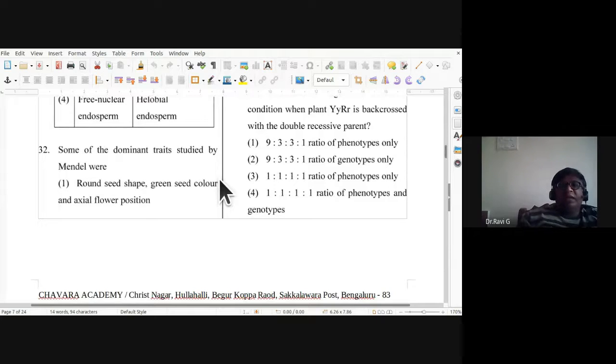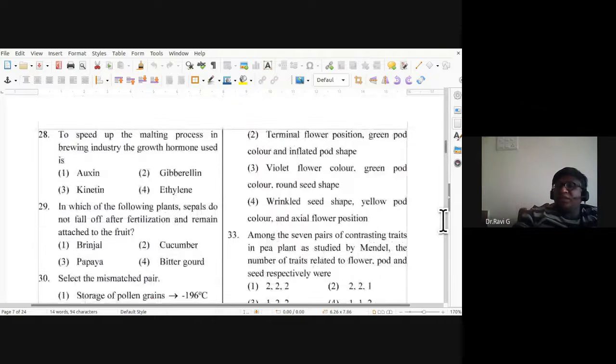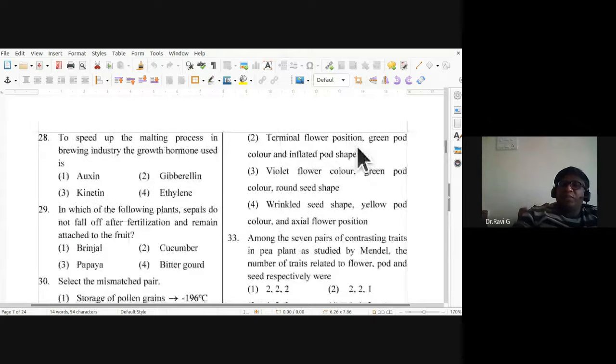Okay, 32nd. Some of the dominant traits studied by Mendel were round seed shape, green seed color, and axial flower presentation, terminal flower position, and green pod. So violet flower color, green pod color, round seed shape. So this third one is the correct one.